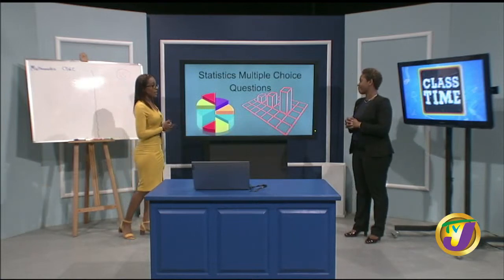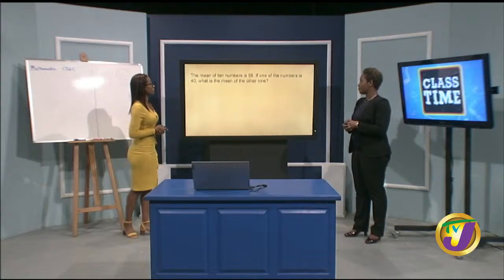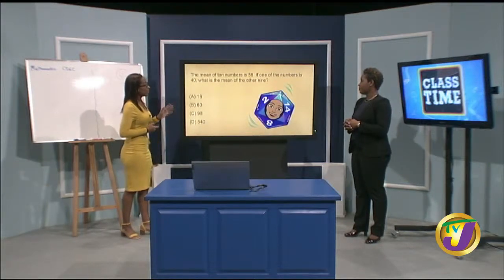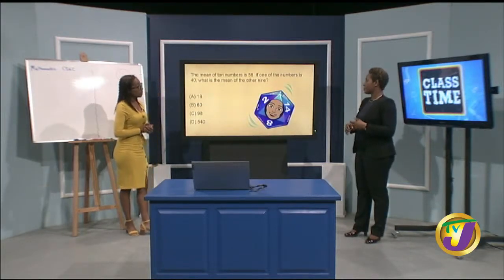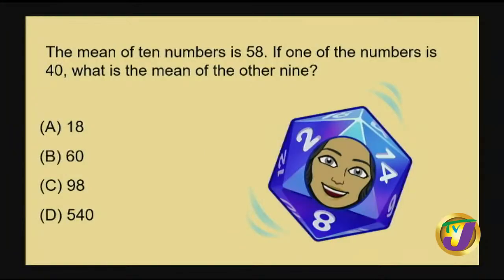We would have looked at measurement questions. So now we're going to statistics. Let's take a look at our first one. The mean of 10 numbers is 58. If one of the numbers is 40, what is the mean of the other 9? We have 4 possible options here, but we are given some information.